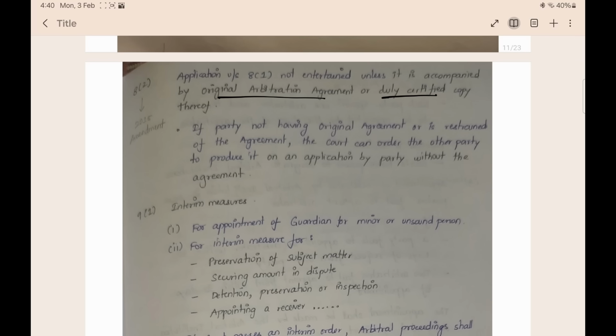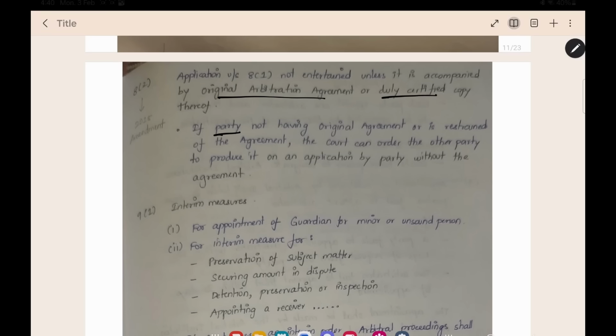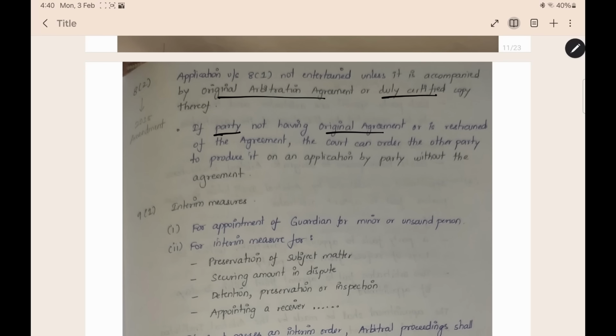So, this is the condition for making the first argument. But if you do not have the original agreement and it is with the other party, and the other party has gone to court, he will definitely not give you the original arbitration agreement. Now, what you can say is that the party who does not have an original arbitration agreement can tell the court that he does not have the agreement.